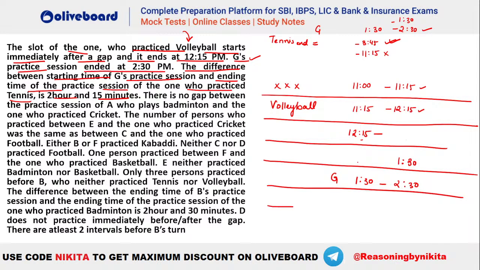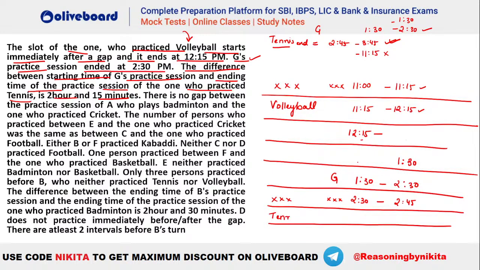Okay. So you can understand, if something is ending at 3:45, then this is again 2:30 to maybe 3:30. But 3:30 to 3:45 is not possible, because tennis has to be played in a 1 hour duration. That means this has to be 2:45 to 3:45. That means this again has to be a gap period here, isn't it? So this also will be a gap period, 2:30 to 2:45, and the next will be your tennis, played in this particular slot, from 2:45 onwards to 3:45. Okay, I hope this is clear, everybody. So we are getting this kind of a scenario.